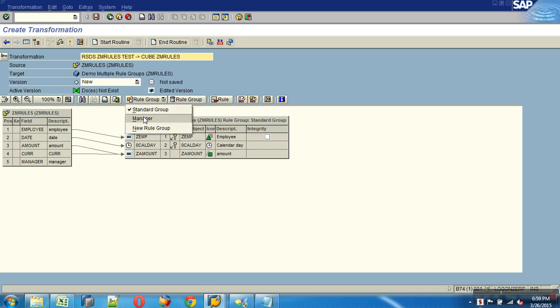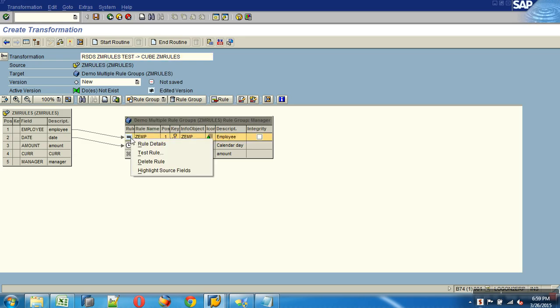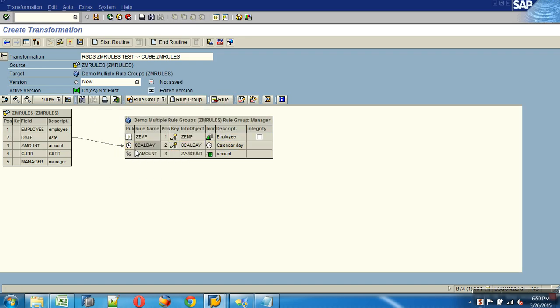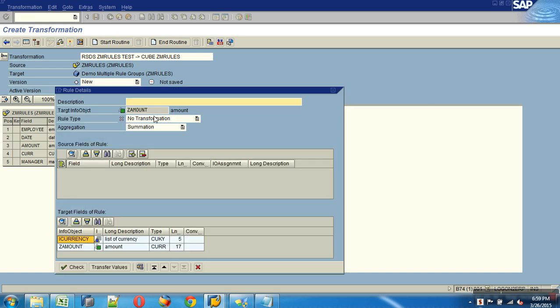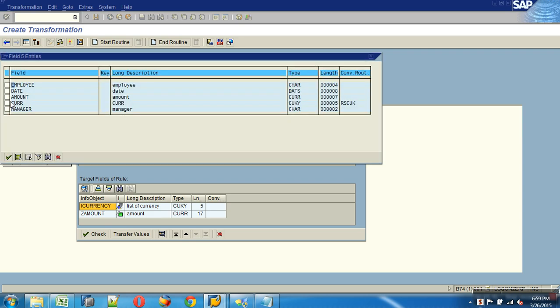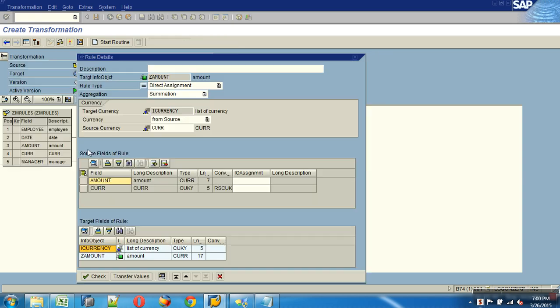So I have standard. Either way, standard. Now this is manager. Let me delete this rule. Calday, okay. Now manager should be mapped to employee. Calday to Calday. But what should the amount be? I'll write a routine to calculate 10%. So I'll add it. Which source fields should I use? Amount and currency both. This currency will go into this currency. But for amount I must write a logic. Should I write the routine with unit first? My unit mapping is already done here, so I don't have to worry about unit mapping.